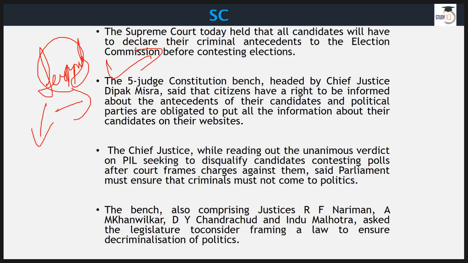Once we start accepting this supply that is provided to us, then we become addicted to it, or too much used to it. And one of those things is criminalization of politics, which is very dangerous for democracy. We find so many politicians facing very serious crimes. So Supreme Court has said that political parties should not give tickets to, or field, candidates who are tainted or who are facing serious allegations.